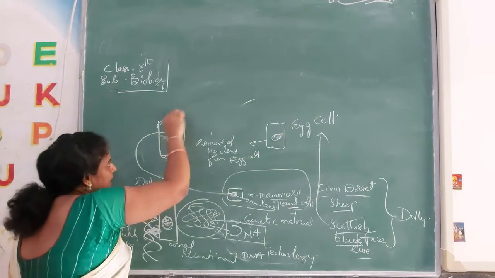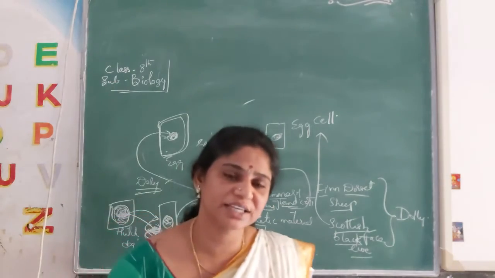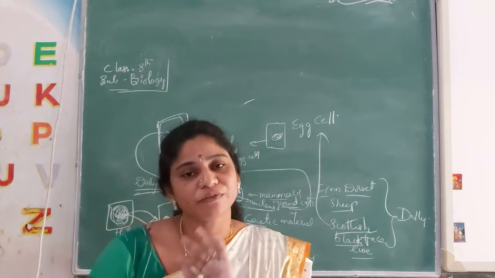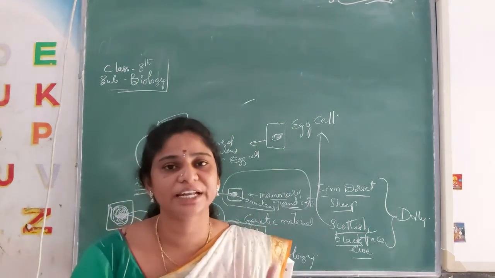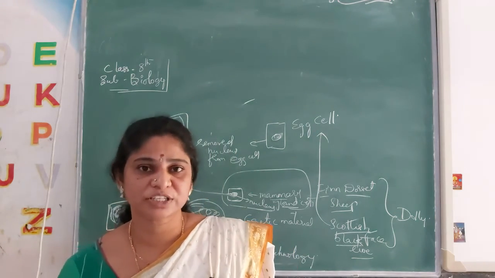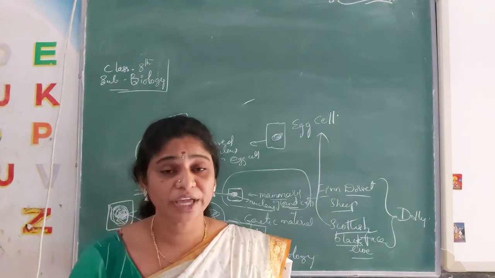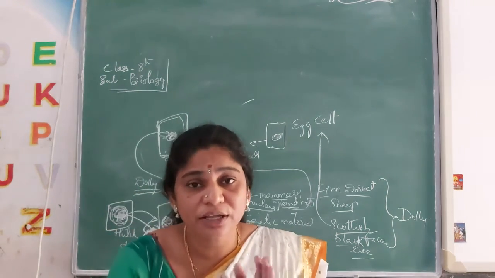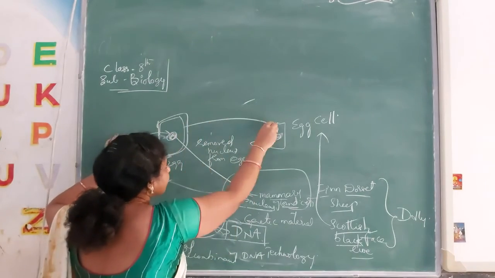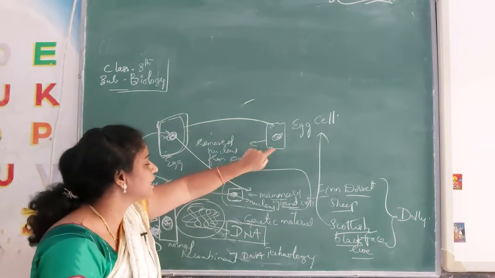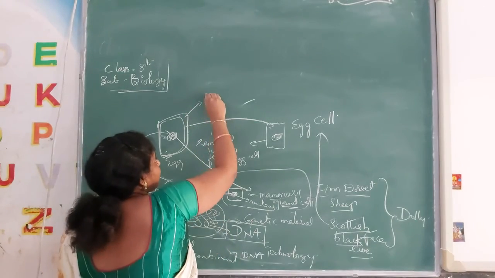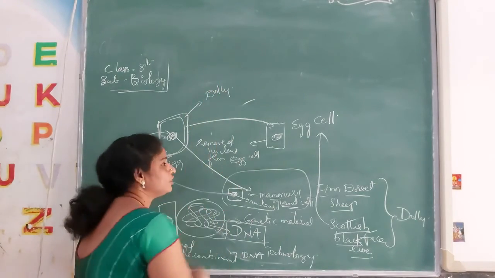Later he has done the fertilization, external fertilization. The egg is compulsorily needed, along with that sperms are also needed, as you know very well, for the fertilization process. So he might have done it externally in the lab, by taking sperm cells from the other sheep. The nucleus is from this one, the body and egg cell are from the Scottish Blackface ewe. After fertilization, Dolly has come into the world.